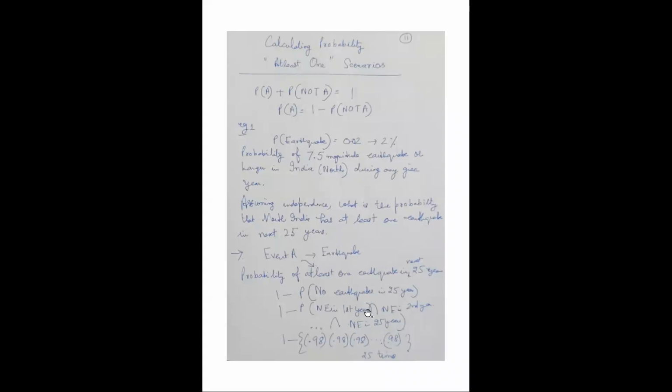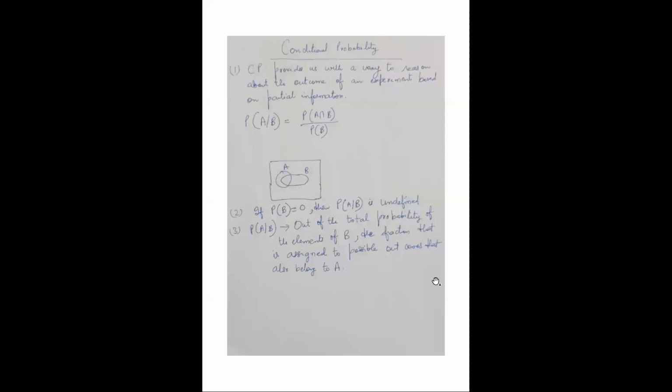And we know that once we are having the intersection and the events are independent, they can be individually multiplied. So 1 minus 0.98 for the first year, 0.98 for the second year, and up to 25 times. So if you solve this, you will be able to get the answer for the probability of at least one earthquake in the next 25 years. You can find out the answer.